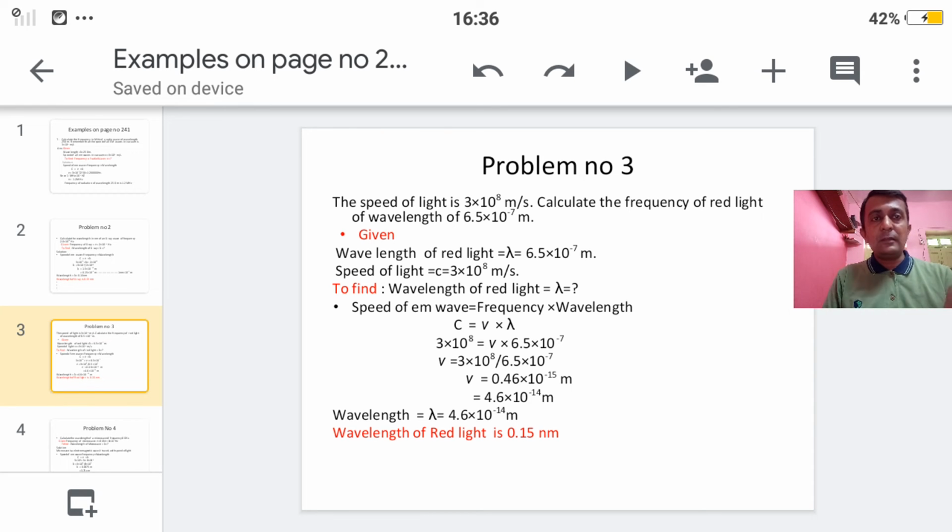So students, this red line you neglected because I think it is a mistake. Wavelength of red light is 0.15 meter. Neglect this. Your answer is this one only, that is lambda is equal to 4.6 into 10 to the power minus 14 meter.